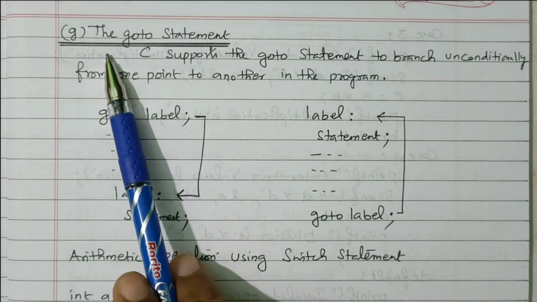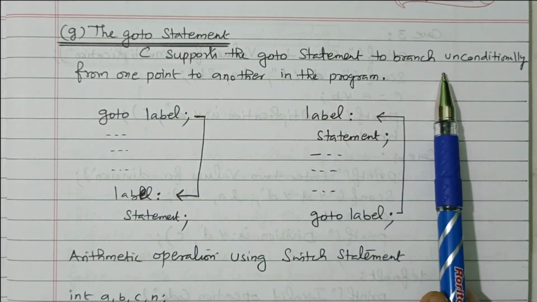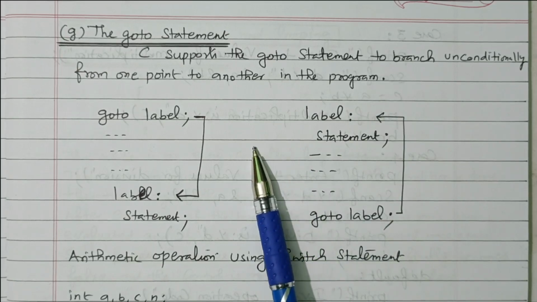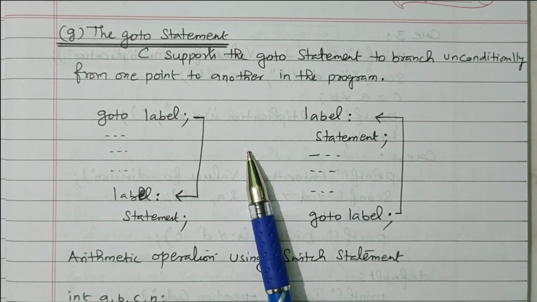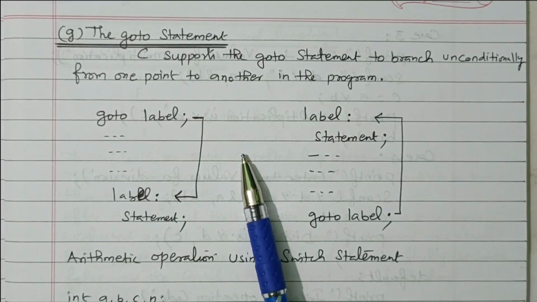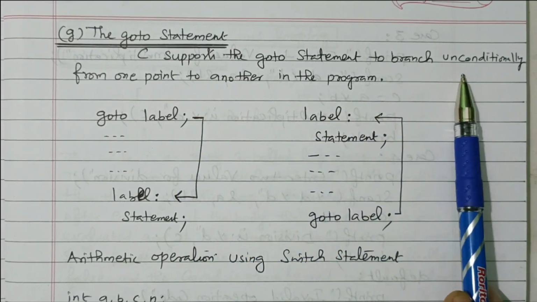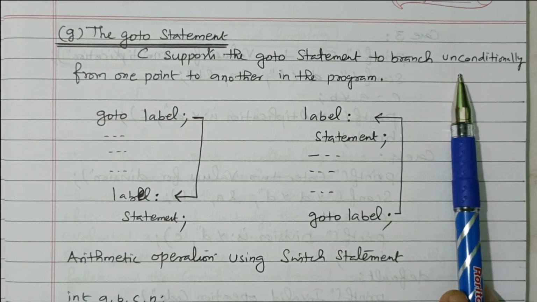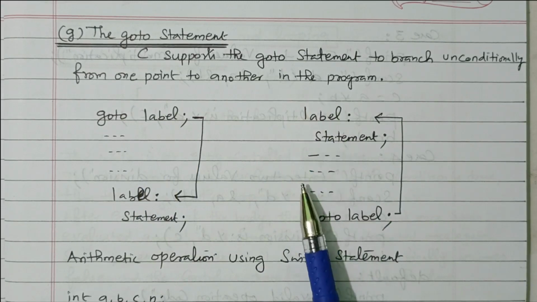I will go to the topic, the Goto statement. It is one of the unconditional statements. There are so many conditional statements and branching available. By taking a condition we can go for branching: if statement, if else, switch statement, conditional operator. These are all based on a condition, and the branching will happen accordingly. But C supports the Goto statement to branch unconditionally. Without any condition we can go for a branching from one point to another point in the program.